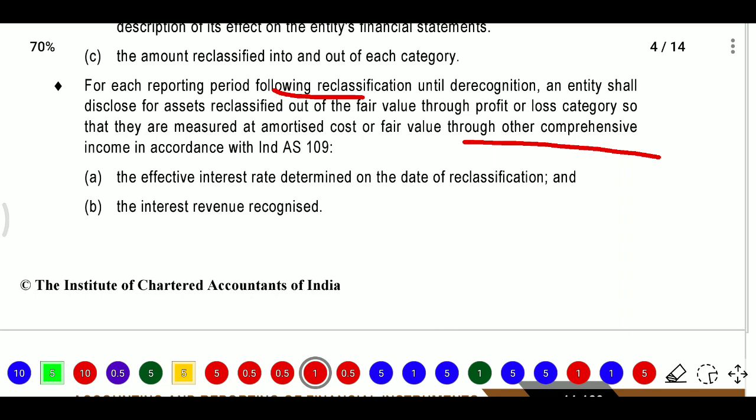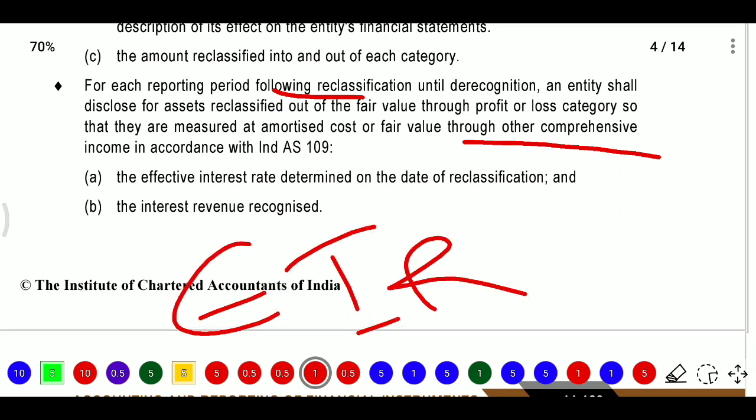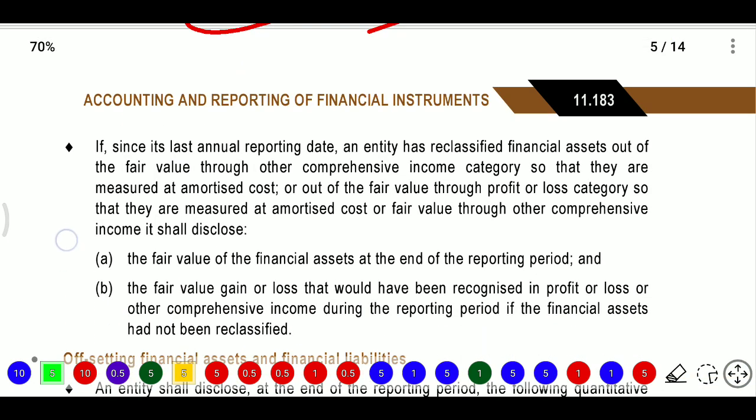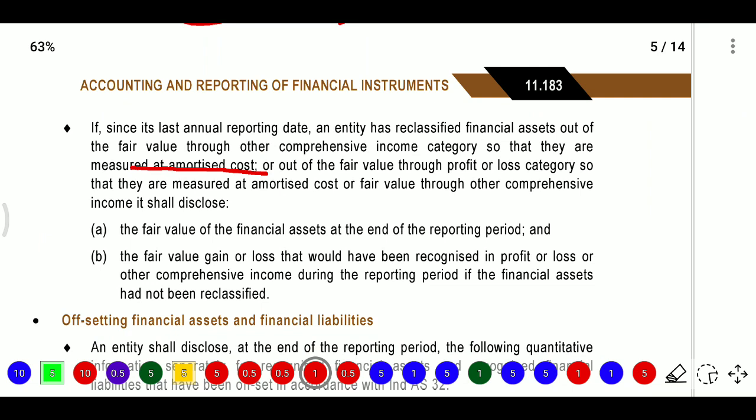what are the items we need to disclose? The effective interest rate determined on the date of reclassification, and the amount of interest revenue you are recognizing. And if, since its last annual reporting, an entity has reclassified financial assets out of the FVTOCI category so that they are measured at amortized cost, or out of the FVTPL category so that they are measured at amortized cost or FVTOCI, it shall disclose